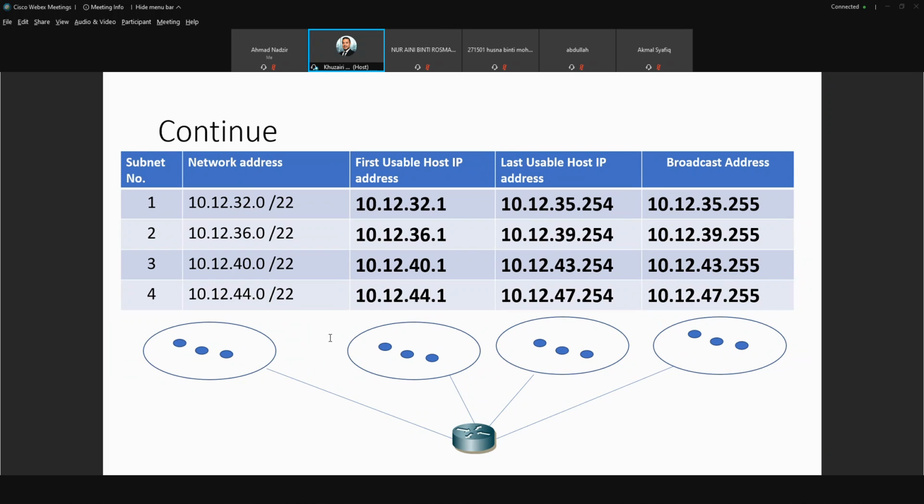Okay. So this is what it looks like after we do the subnetting. Any question so far? Any questions?